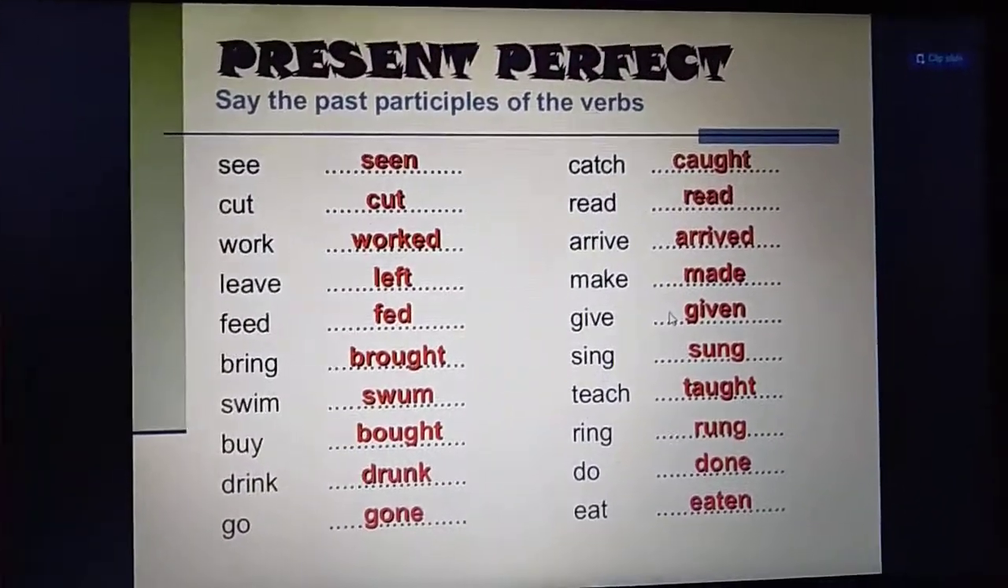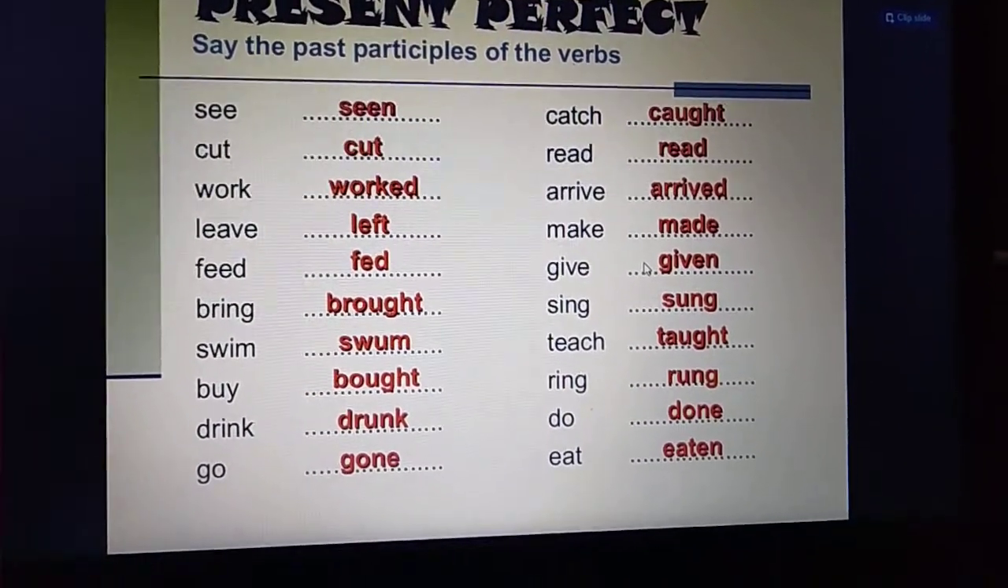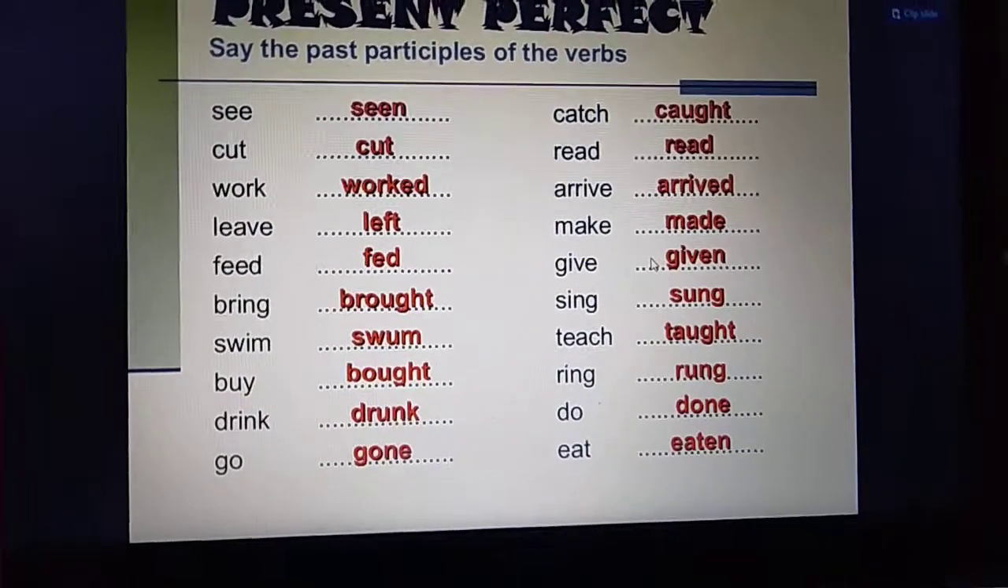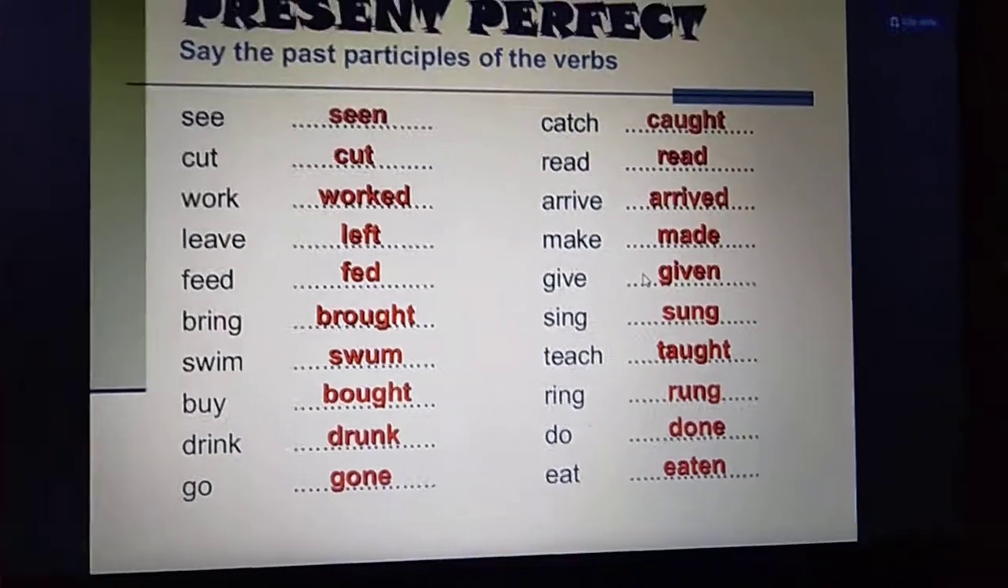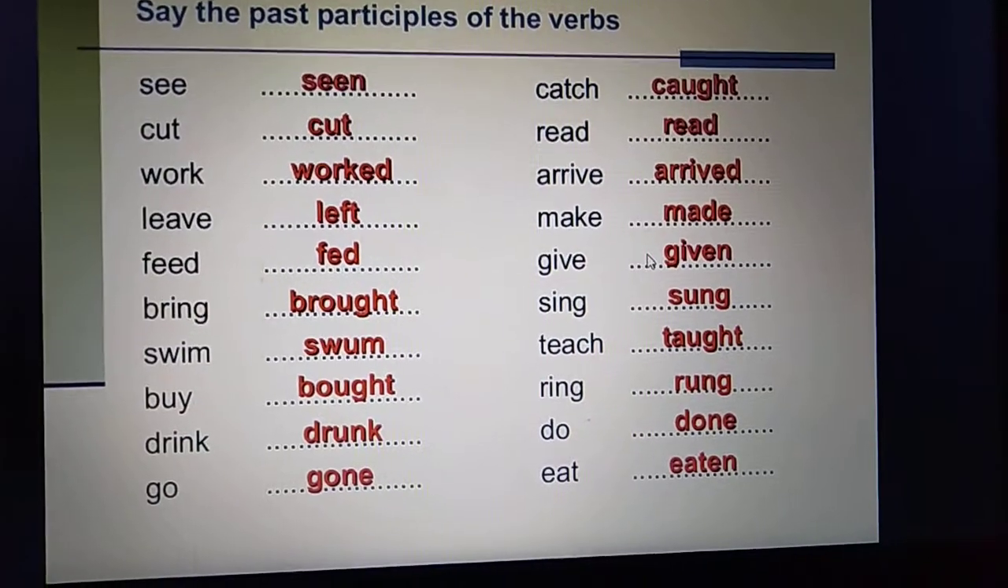Say the past participle of the verbs. Clear? Keep it in mind बच्चे, in present perfect tense we have the helping verb has and have, and with has and have we use the third form of verb. Clear? See, like a first example is see है, इसका second form है saw, and then the third form is seen.